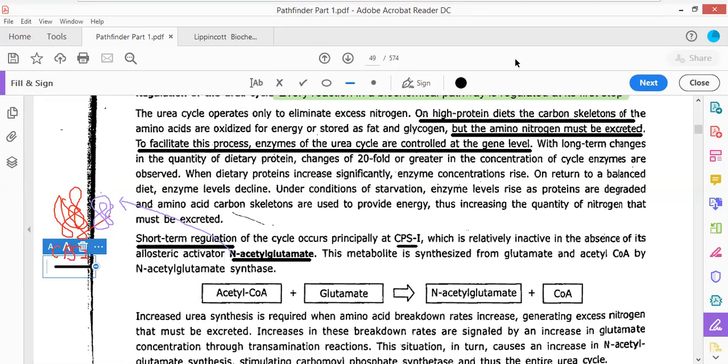In the presence of its allosteric modulator, the enzyme is going to work in a much faster manner. Its rate of reaction is going to proceed at a much faster rate.